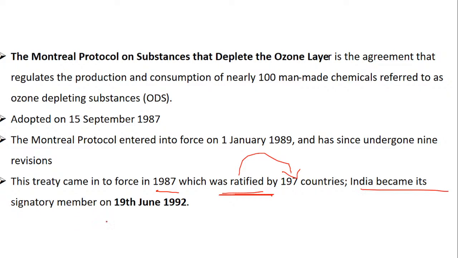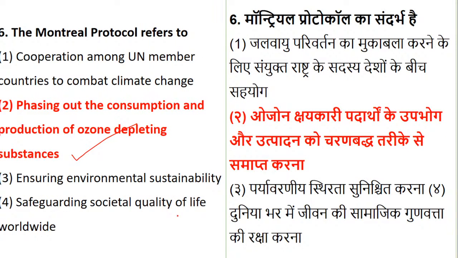India became its signatory member on 19th June 1992. So this also please keep in mind. There is no question yet on this. When was India the member of the Montreal Protocol? That is year and date, keep in mind: 19 June 1992. And match the following, they can come up with this. Is it clear? So in this sense, yes, the right answer is phasing out the consumption and production of ozone depletion substances.